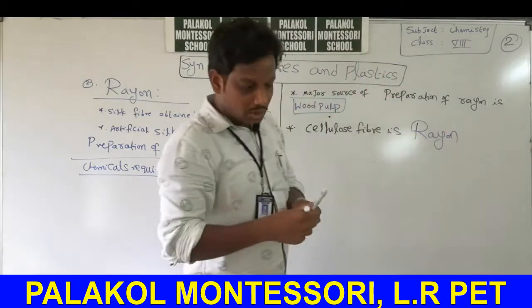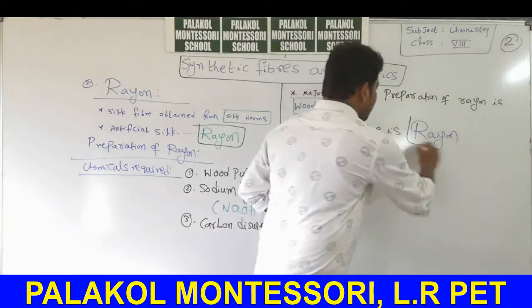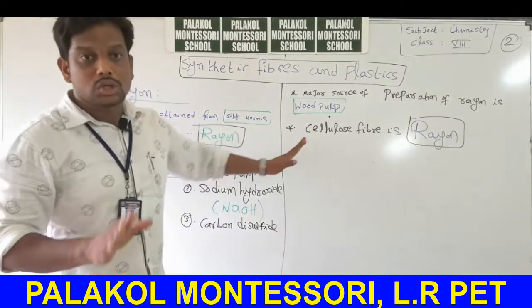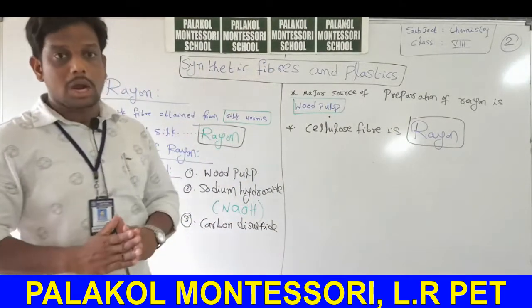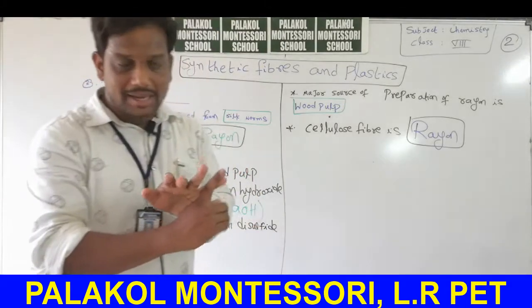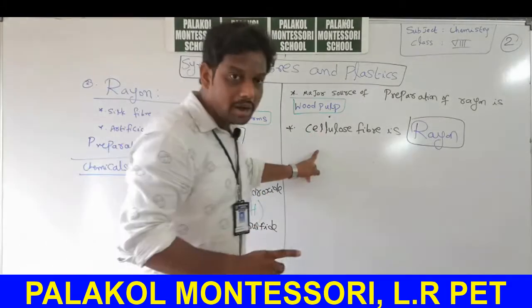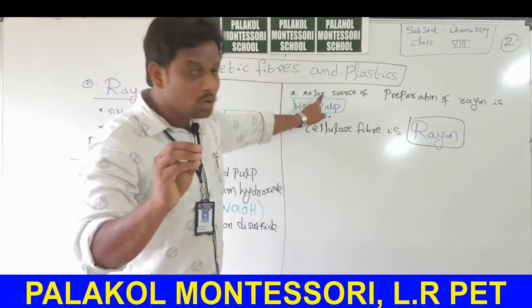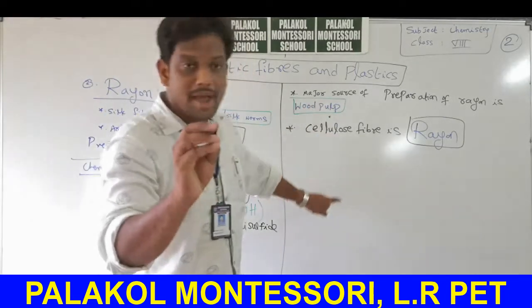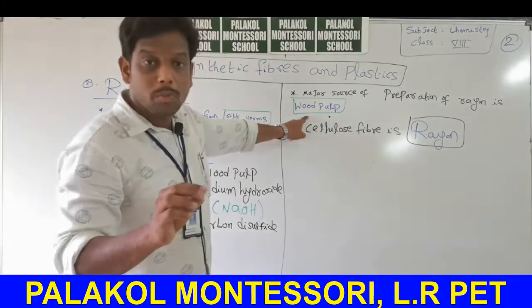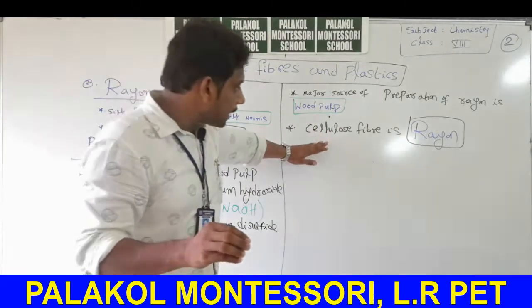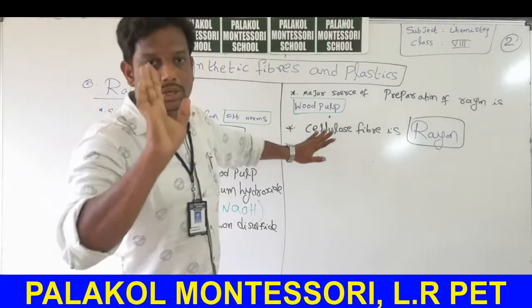Cellulose fiber is also rayon. Very, very important bits. Up to now we discussed that rayon is called artificial silk, and rayon is called cellulose fiber. Why is rayon called cellulose fiber? The major source for preparation of rayon is wood pulp. In wood pulp, cellulose is present. That's why we call rayon a cellulose fiber.